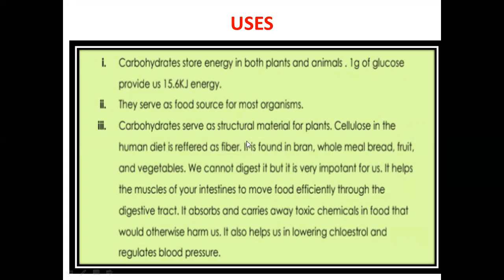Carbohydrates serve as structural material for plants, like the plant body, like the cellulose, means the stems and branches are all made up of cellulose. Cellulose in the human diet is referred to as fiber. It is found in bran, whole meal bread, fruit and vegetables. We cannot digest it, but it is very important for us because fibers are required for the proper digestion of food. Although they are not digested by the stomach, they help in digestion.